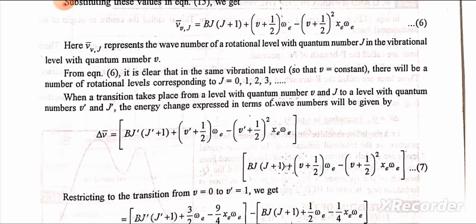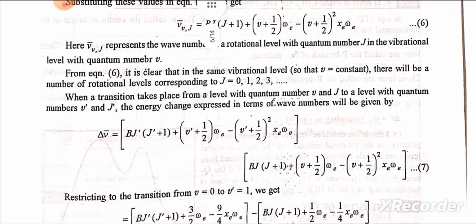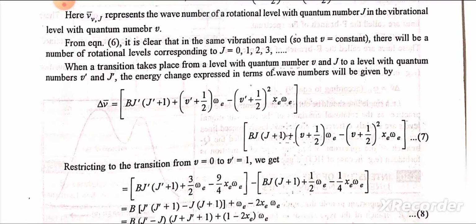change expressed in terms of wave number will be given by Δν̄ = BJ'(J' + 1) + (v' + 1/2) ω_e − (v' + 1/2)² x_e ω_e.